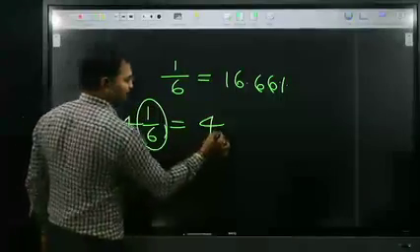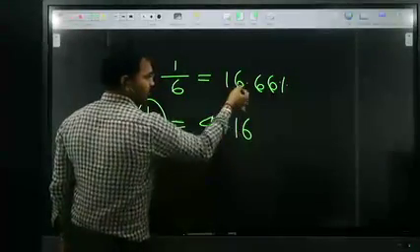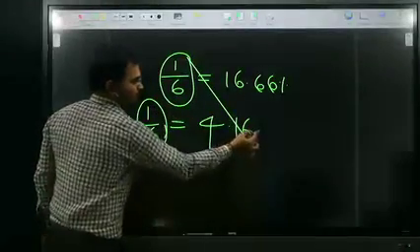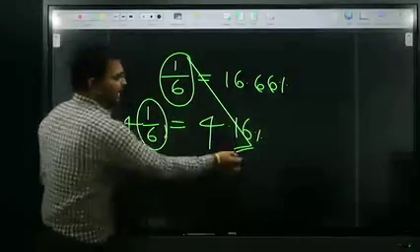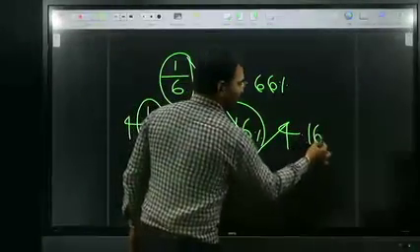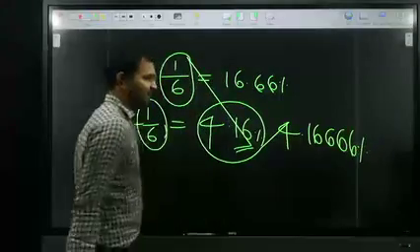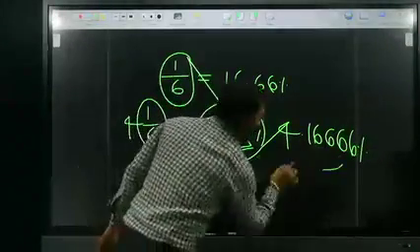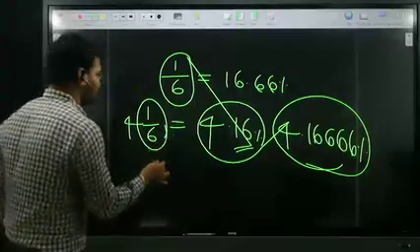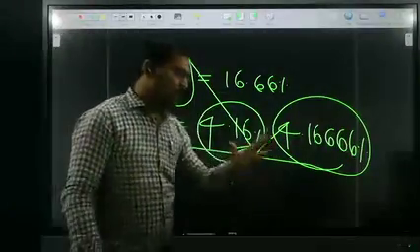In place of 1/6, I put point 16. This is not accurate, because in 4.16 the 6 still keeps going. That is the reason this is not the accurate one. So this is the accurate one. Are you okay, Swapna? Very good.